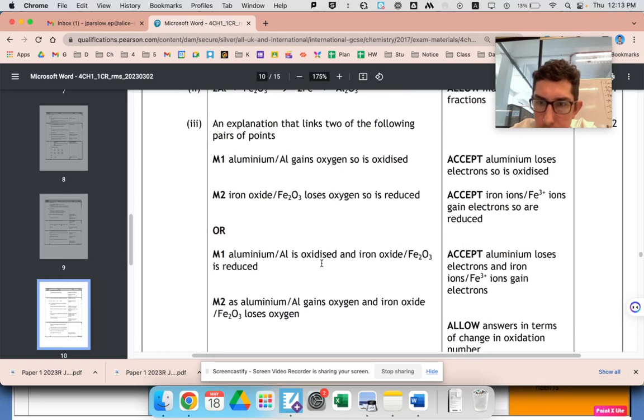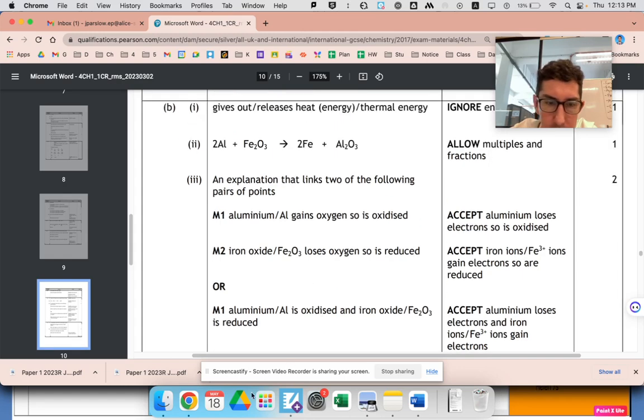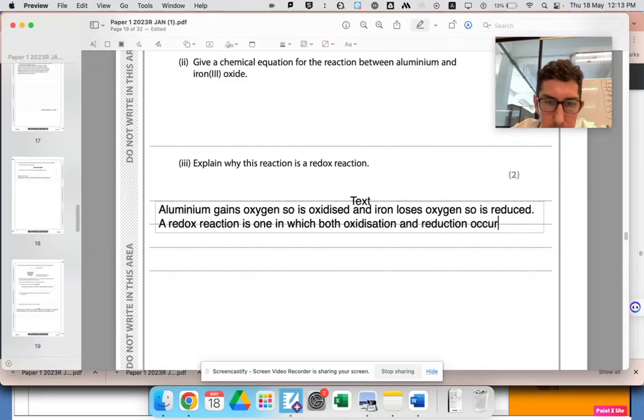Interesting how it's not clear whether they would accept it, because I've said iron loses oxygen, which is technically true. I think you would get the mark for that, but when talking about electrons, it's iron which is going to be gaining electrons, not the iron oxide, but they said iron oxide. I guess you've got to try and, as I said, get into the examiner's head. I'm not sure I like this, but you would still get the mark for this. Almost certainly you would, because it's correct: iron oxide loses oxygen, so it's reduced.